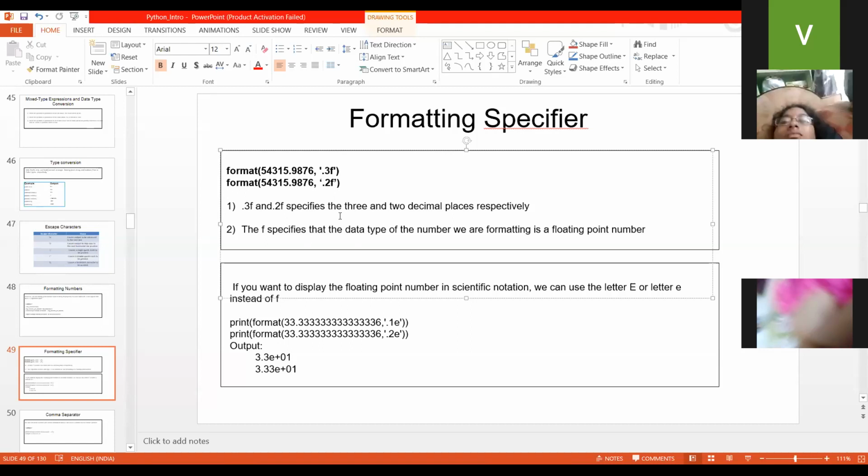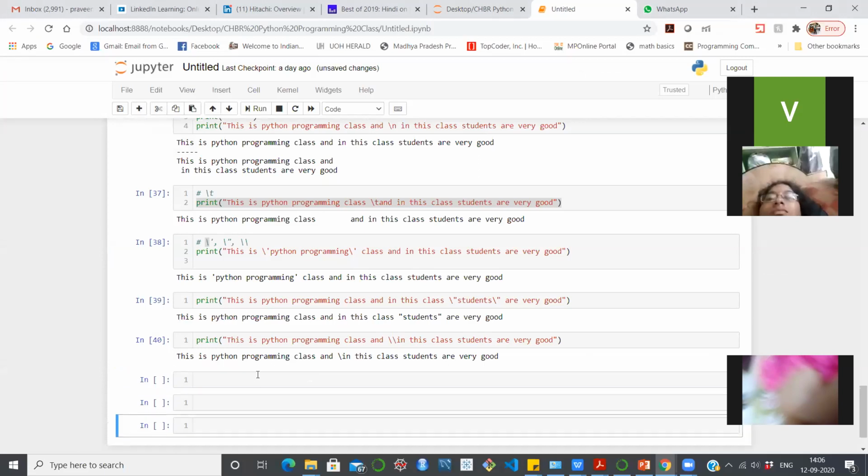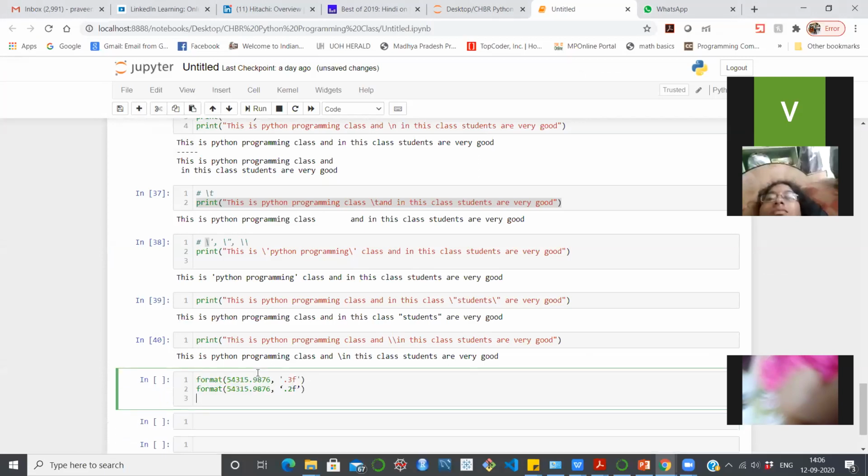Now let me take this over to the notebook and perform the same action. Let me share the notebook. Here we go with the same flow.